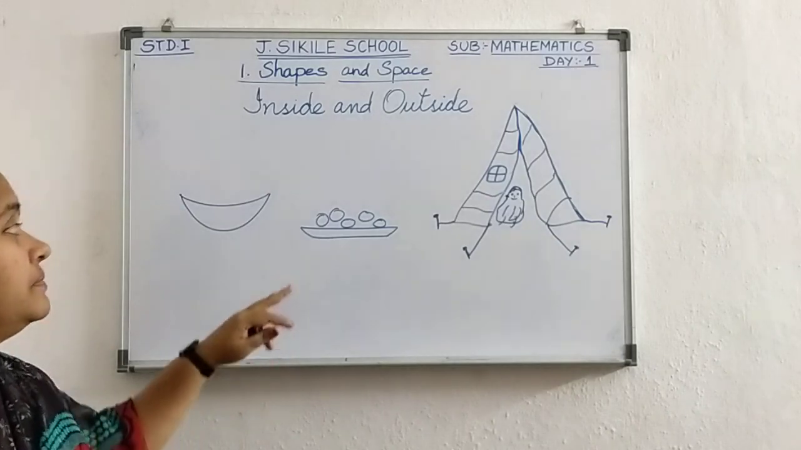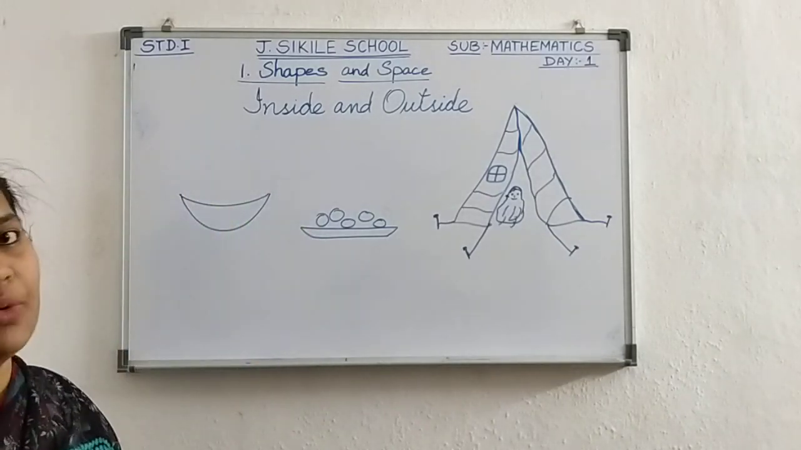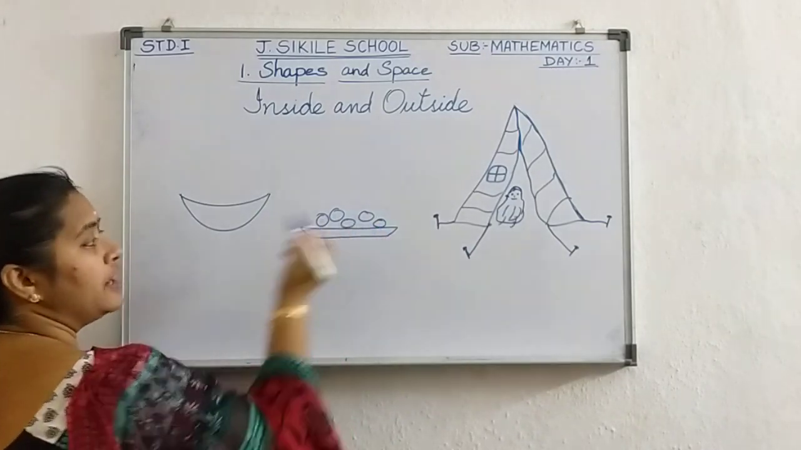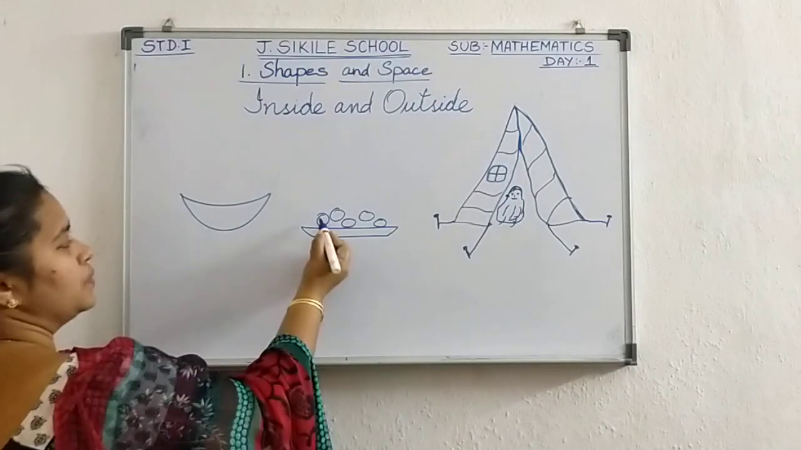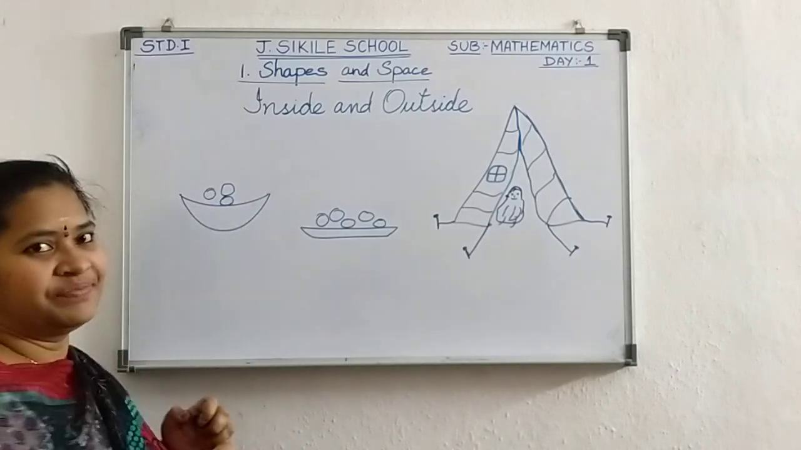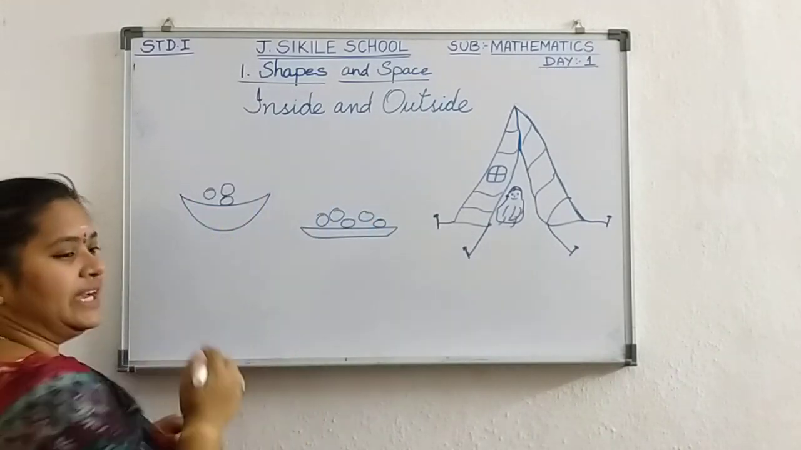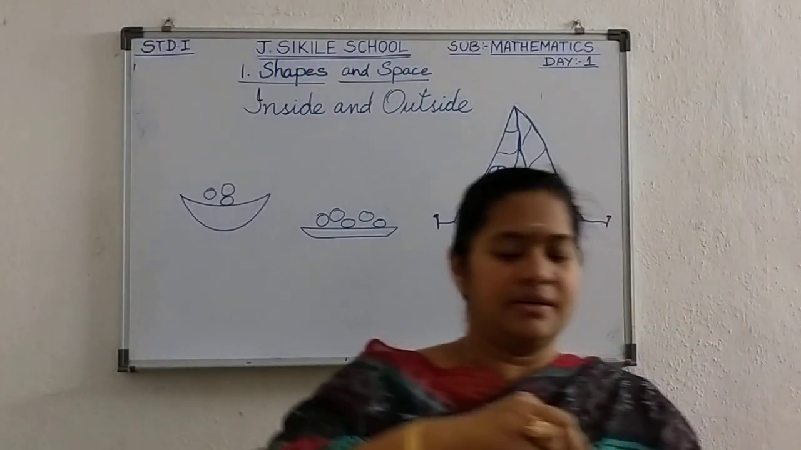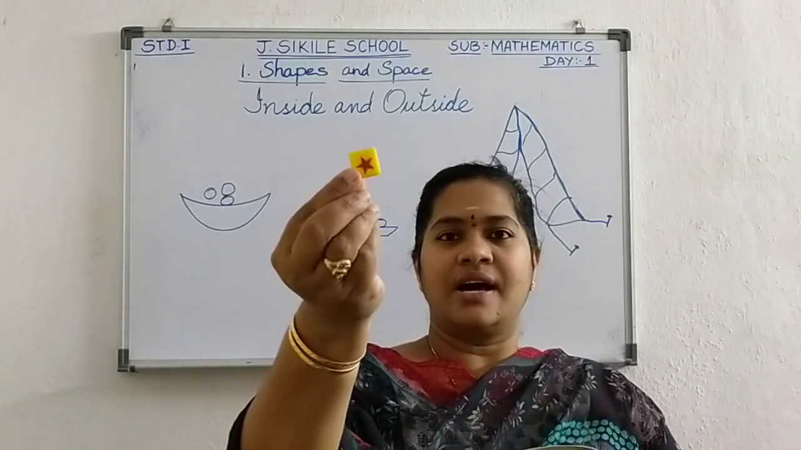So, I said put 3 balls into the bowl. Here how many balls are there? 1, 2, 3, 4, 5. How many balls I told to put inside? 3 balls. 1, 2, 3. Okay. So, taking from outside and you are keeping inside. Yes. Now see here. I have some star tiles here. See. These are star tiles.